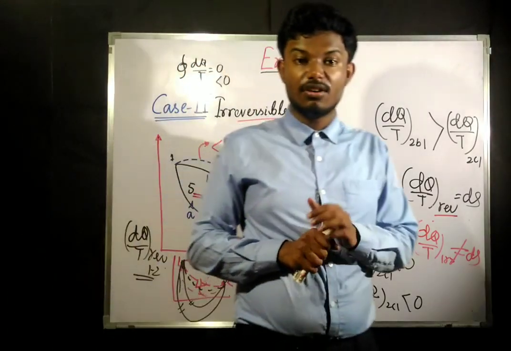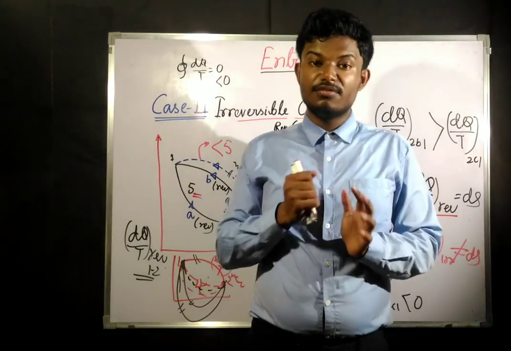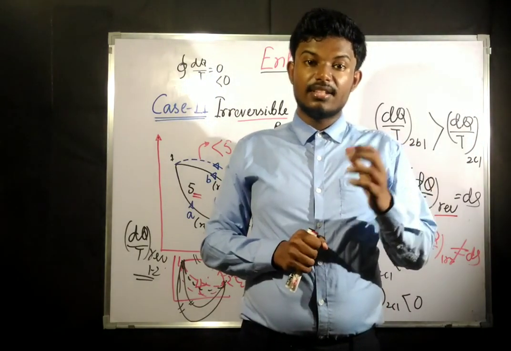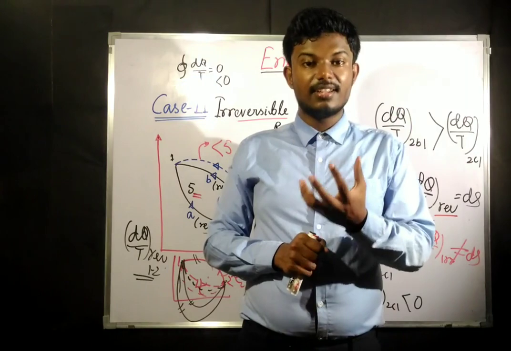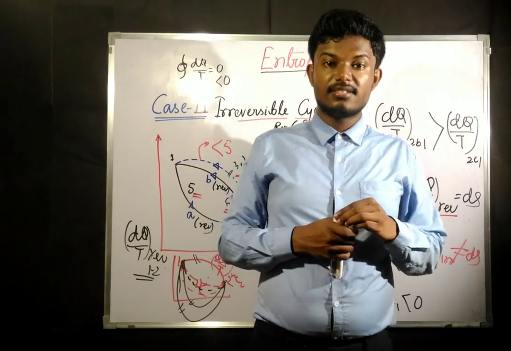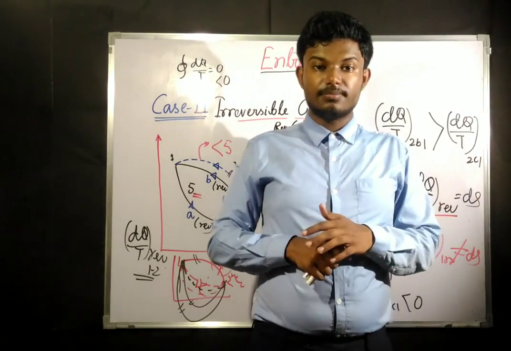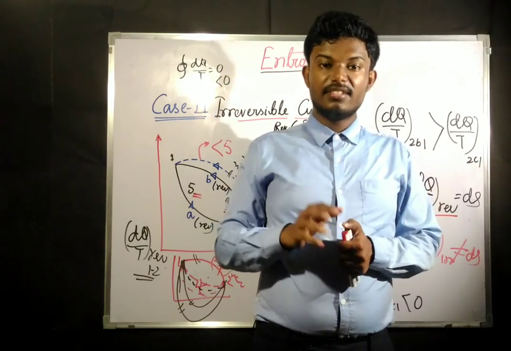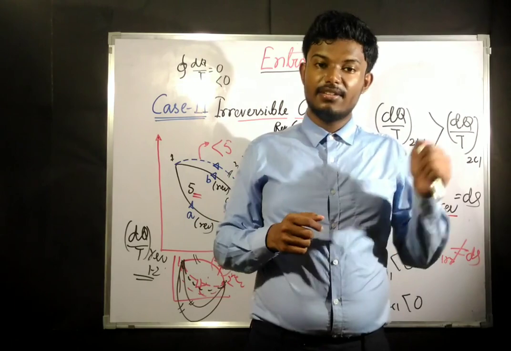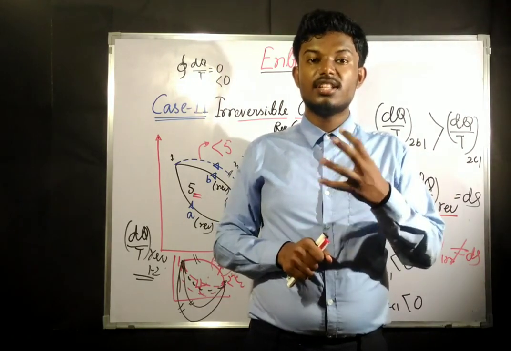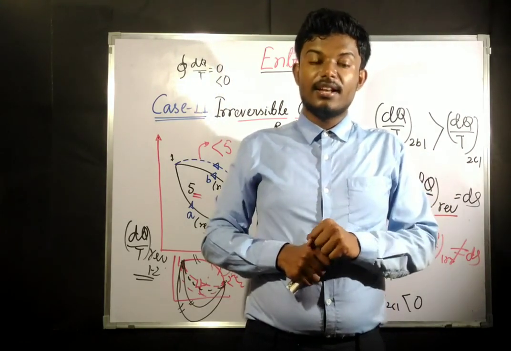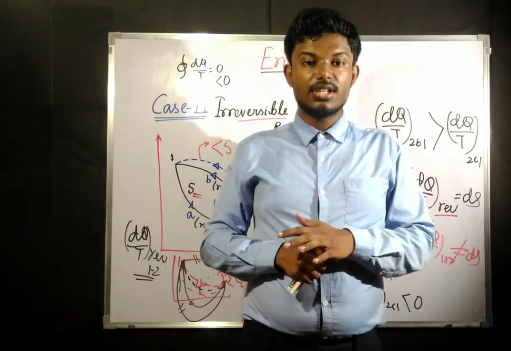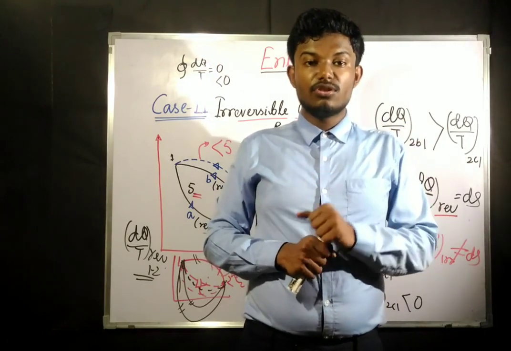In some interviews they always ask such confusing questions. If someone asks you what is entropy, we always say that for a reversible process, the term dq by T is going to give us entropy. Now they will ask, what if the process is irreversible, then what is going to be the entropy?